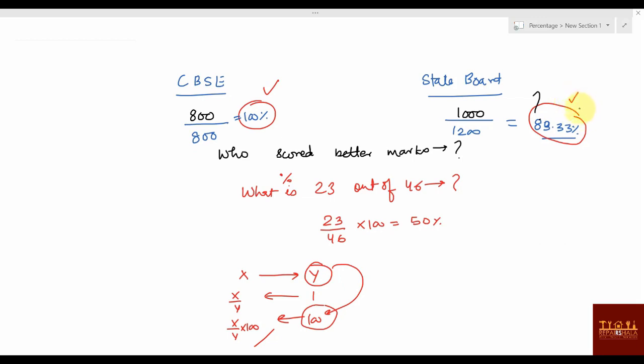Now you can say that this CBSE student has scored better marks. Previously you could not say, until you know the total marks, you cannot compare, and that is where we needed percentage.